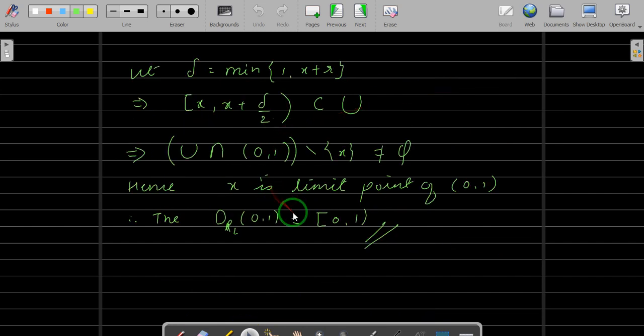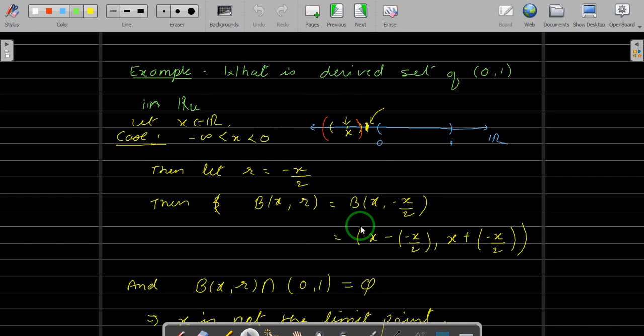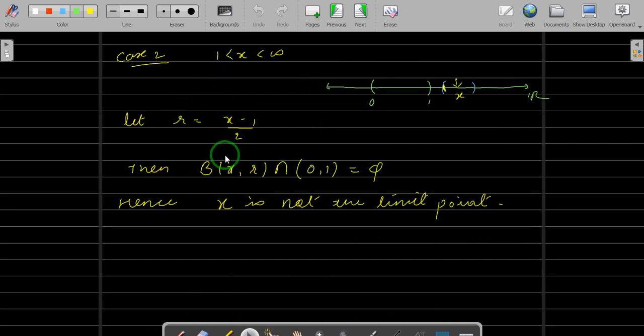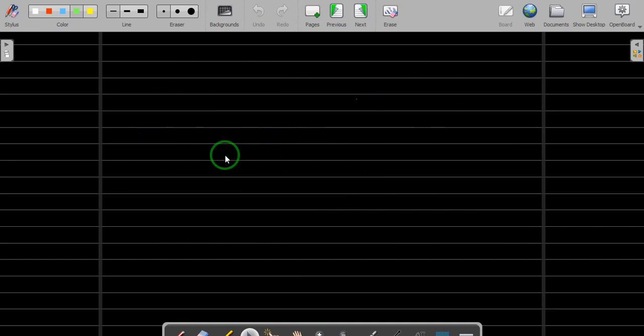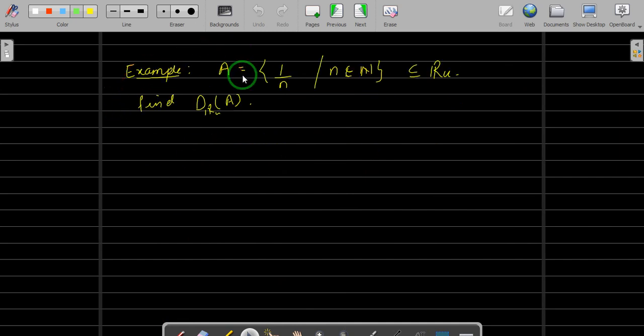And in the first case, we saw that the derived set of the open interval (0,1) in the lower limit topology is [0,1), while you have seen that the derived set of (0,1) in the usual topology is the closed interval [0,1). Okay, and then we have seen one example wherein you have to find the derived set of all those elements of the form 1/n, where n is a natural number, and in this we have to find it in the usual topology. So let's solve this, find the derived set of this set in today's lecture.